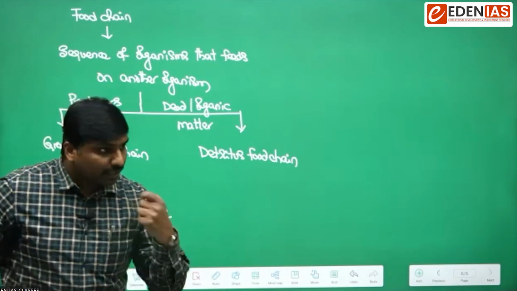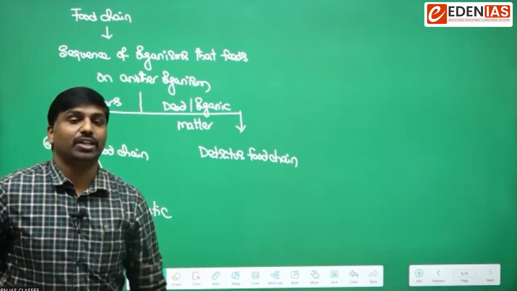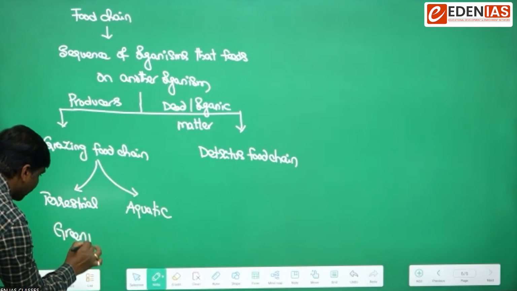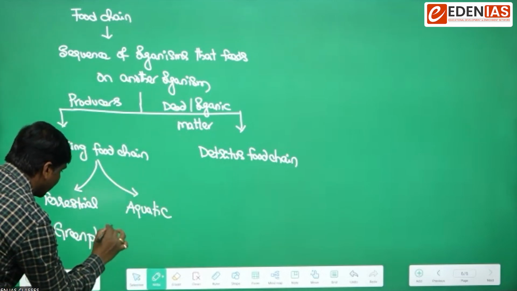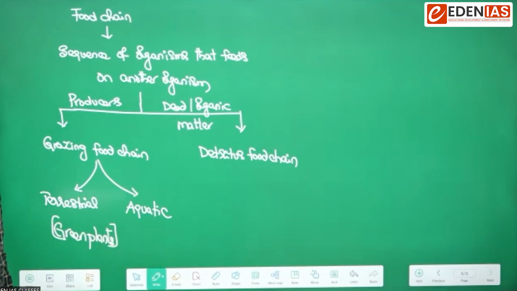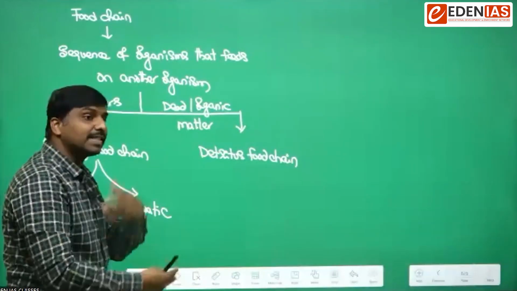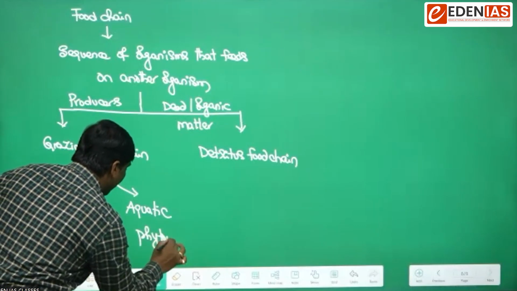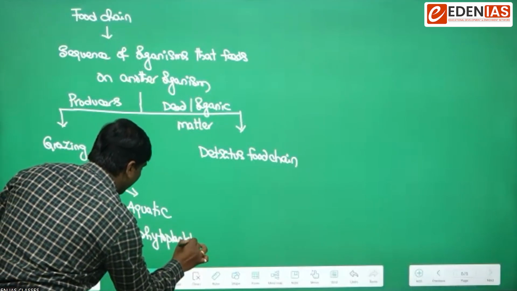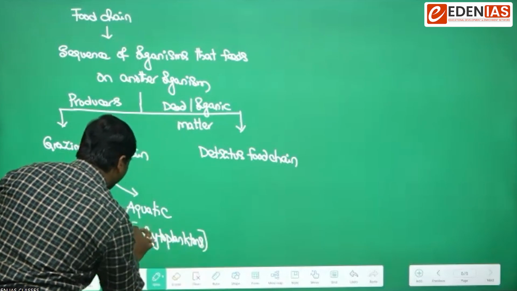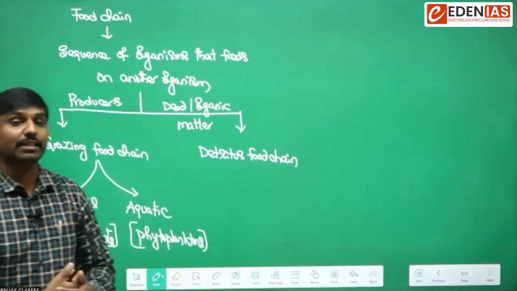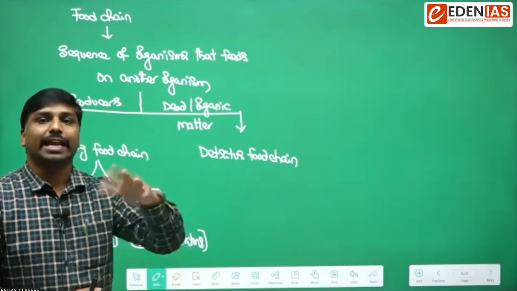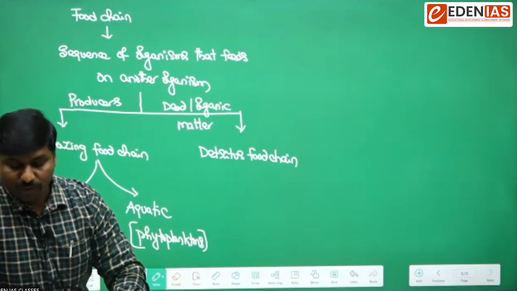A terrestrial grazing food chain will usually start with the green plants. And an aquatic grazing food chain usually starts with the producers called phytoplanktons. So based on that, we can have two types of grazing food chains: terrestrial grazing food chain and aquatic grazing food chain. So is that clear?